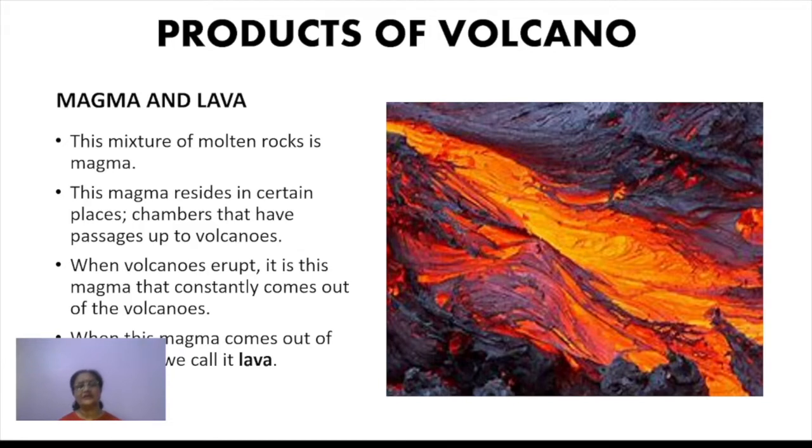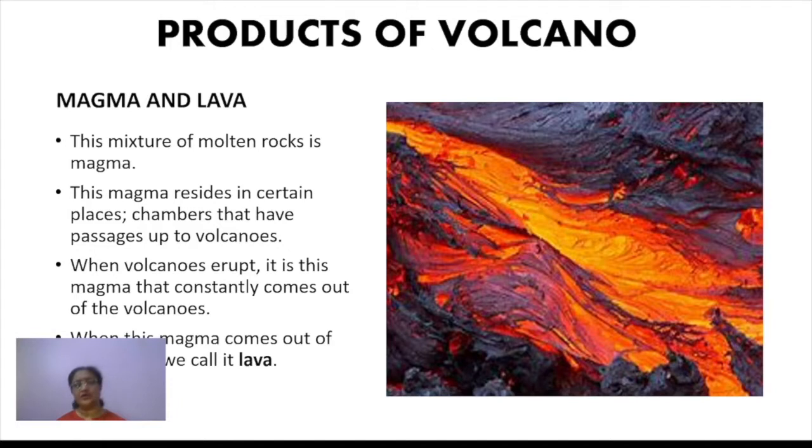Now, what are the basic products of a volcano? We have just discussed a lot about how the volcano erupts: what a volcano is, what a magma chamber is, and how the volcanic eruption is caused. Now when a volcanic eruption has occurred, what do we find? What are the things thrown out through a volcano? These are all called the products of a volcano. We find them in three different forms: solid, liquid and gases. All three forms of material come out of the earth's surface.